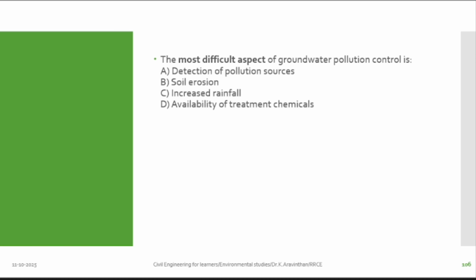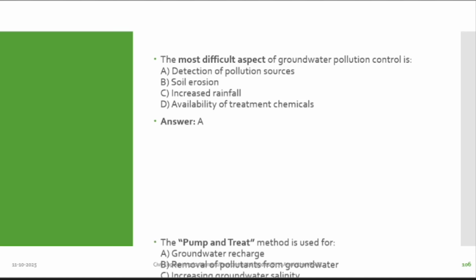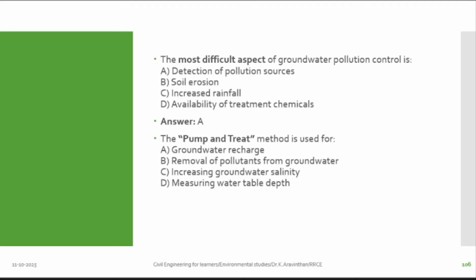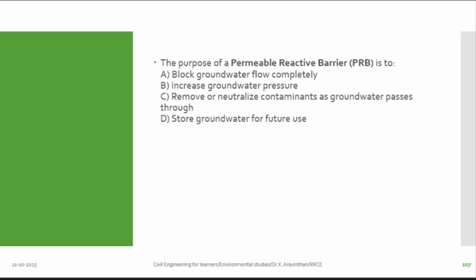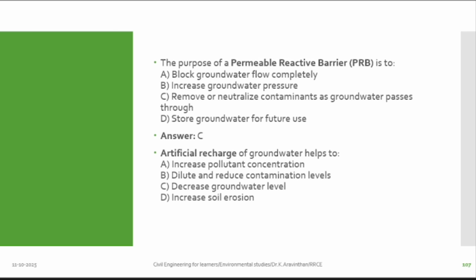Next one, the most difficult aspect of groundwater pollution is detection of pollutants. Next thing, the pump and treat method is used for B, removal of pollutants from groundwater. Next, the purpose of a permeable reactive barrier: remove or neutralize contaminants as groundwater passes through.